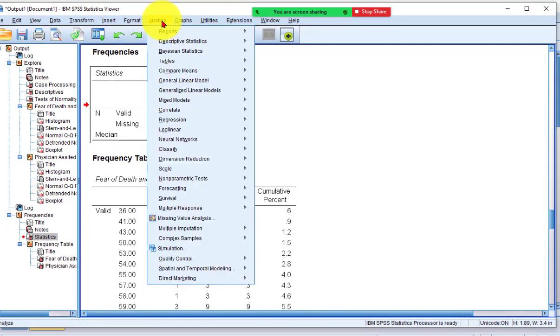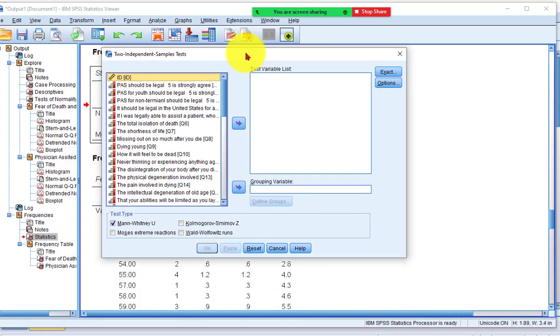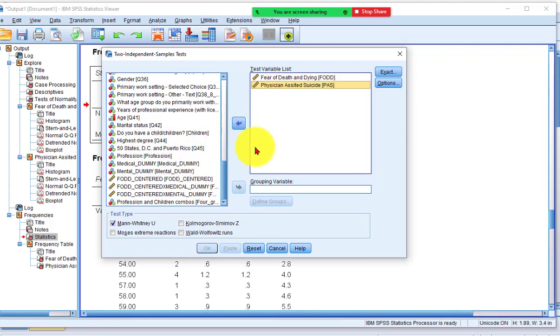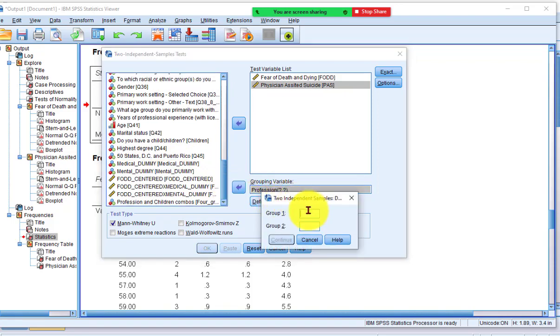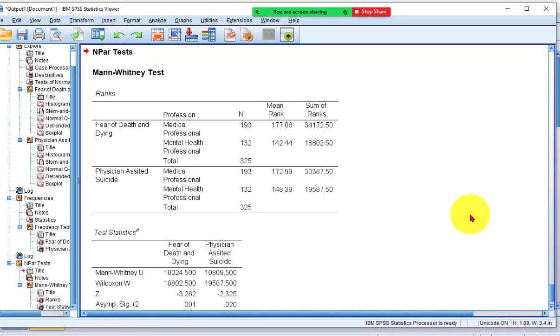So now we're going to go ahead and run our non-parametric test. All right, 2 independent samples. And our test variables are FOD and POS. And our grouping variable is profession. And I believe we use the numbers 1 and 2: 1 for the medicals, 2 for the mentals. And there's our output right off the bat.